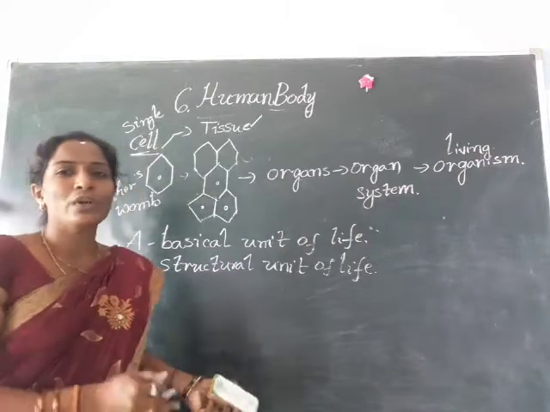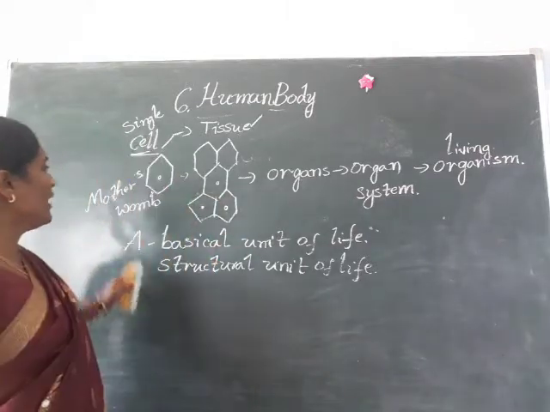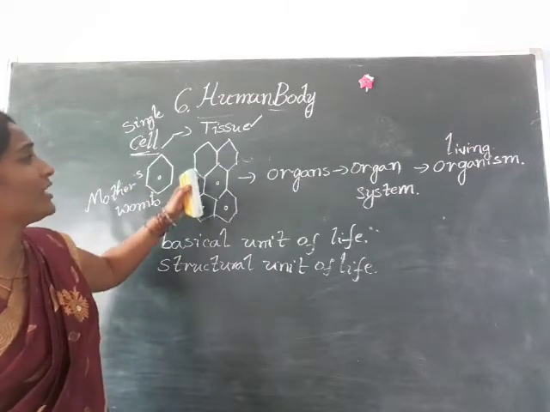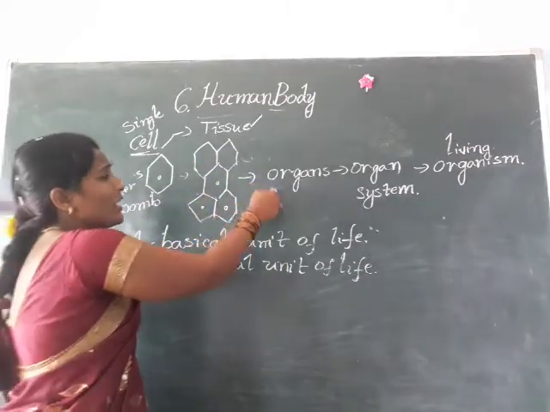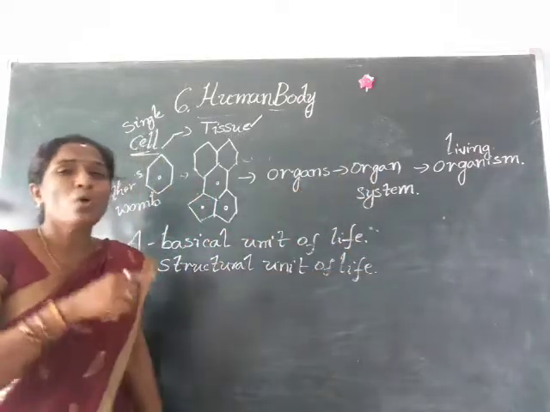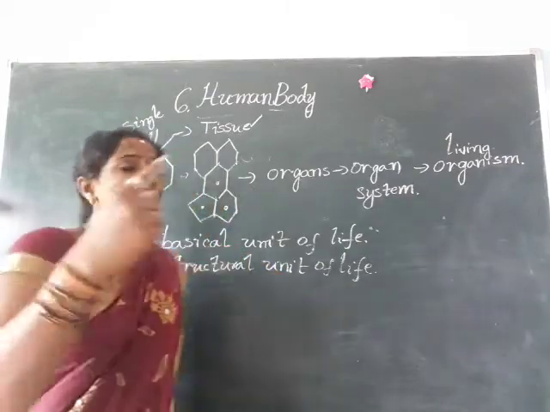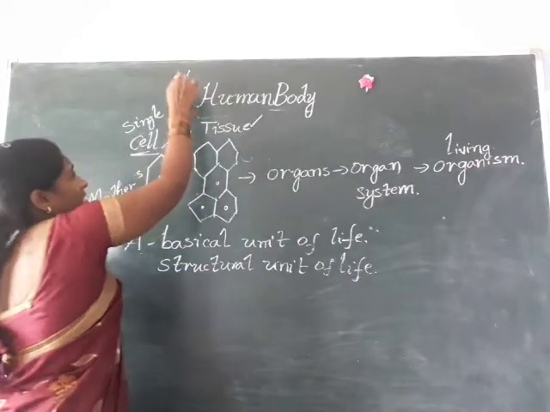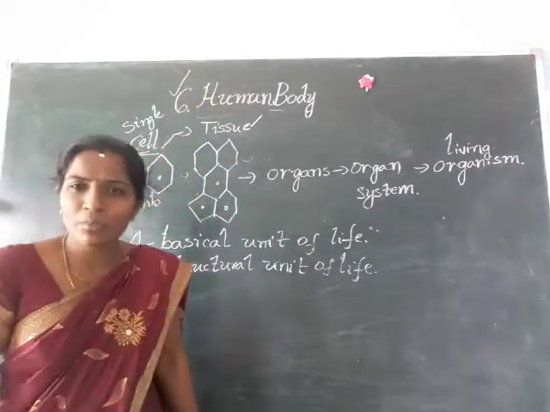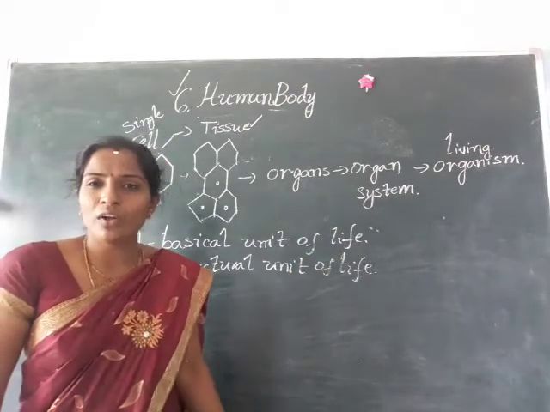So like this only our human body can start. Cells are formed together and make tissues. These tissues can form organs. Organs are parts in organ systems. So many organ systems can make a living organism. Now, our example for a living organism is the human body.